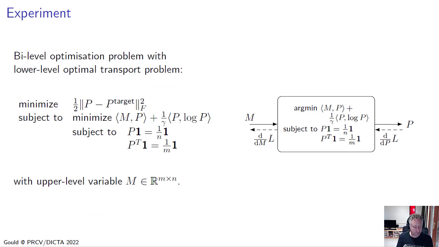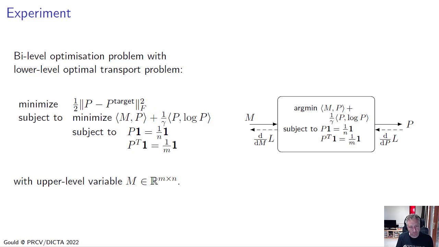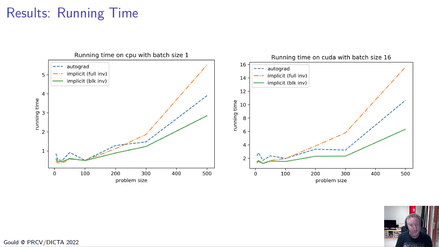We did experiments in profiling this code where we set up a small bi-level optimization problem where the upper level problem is to match an output probability matrix with some target matrix that we randomly generated. And the lower level problem is to solve an optimal transport problem. Okay, so the variables that we're optimizing this bi-level problem over are the cost matrix M. And so we're trying to find a cost matrix M that will give us a probability matrix that matches our target.